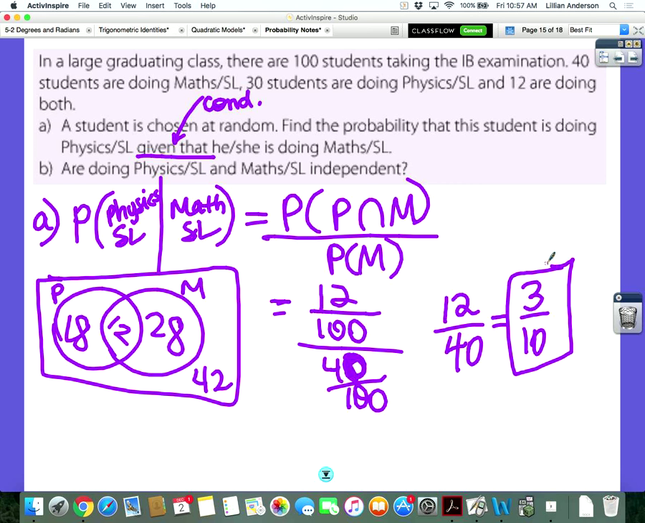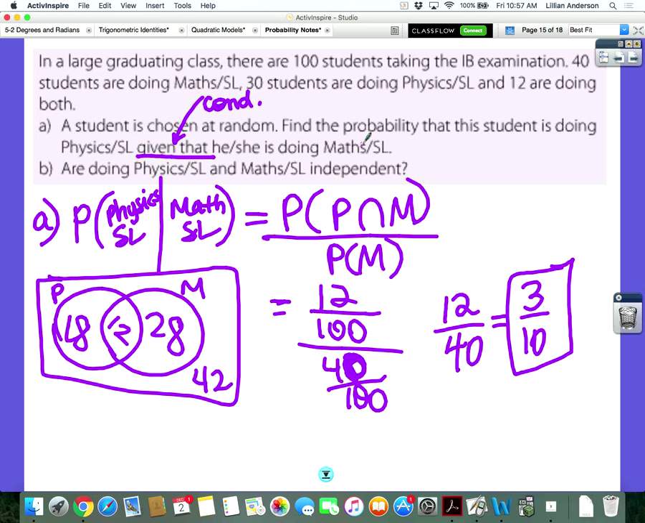Questions on that? Yes. How come we made that the condition? Because that was the part that followed the "given that." The indication that we're using conditional probability, that is the condition. It has to be a student who's taking math that takes physics.